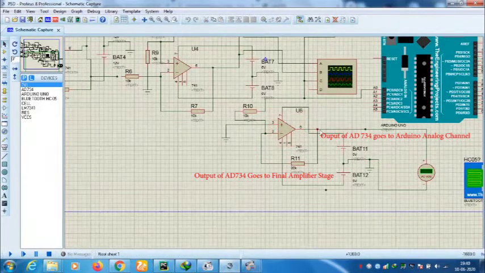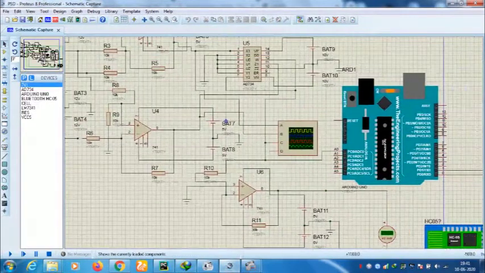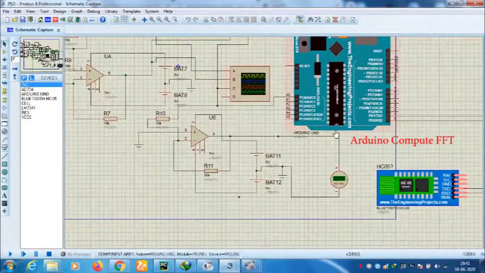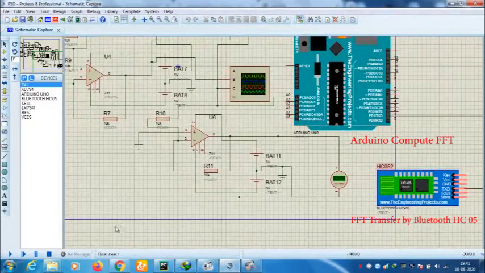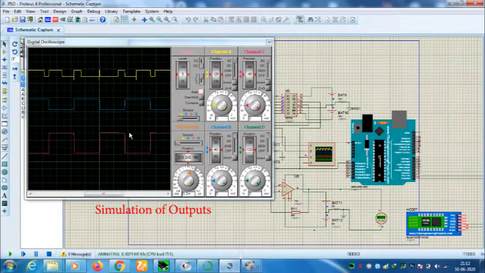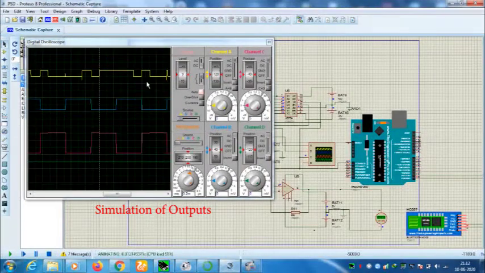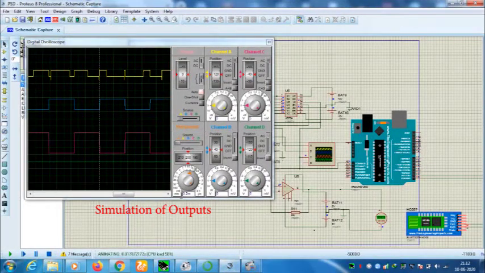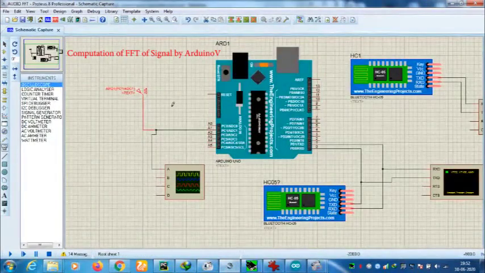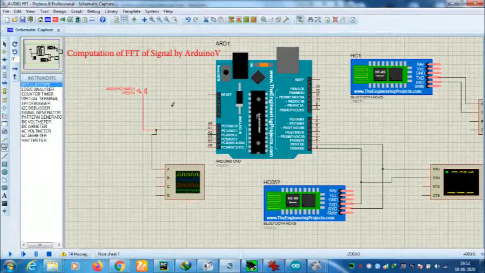Then the output of the final amplifier stage goes to the analog pin of the Arduino. Then the Arduino will calculate the FFT of the signal and transfer it to the app by the Bluetooth HC05 IC. In our simulation in the Proteus software, we will observe the output of the adder, subtractor and the AD734 IC. Now let's see how Arduino will compute the FFT of the vibration of the signal.